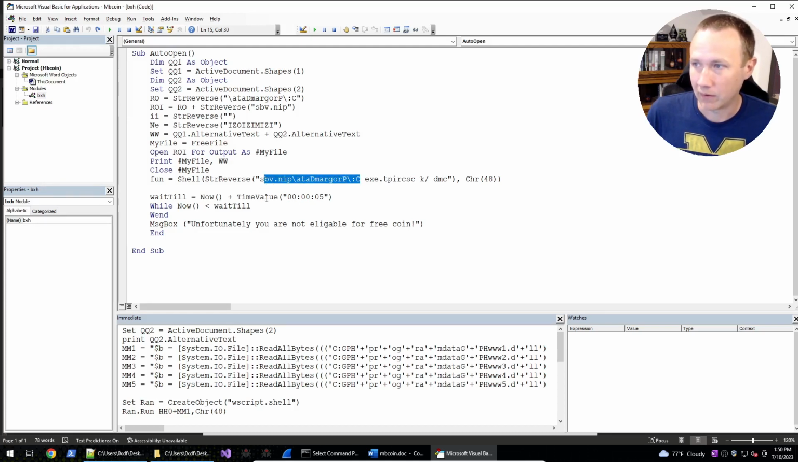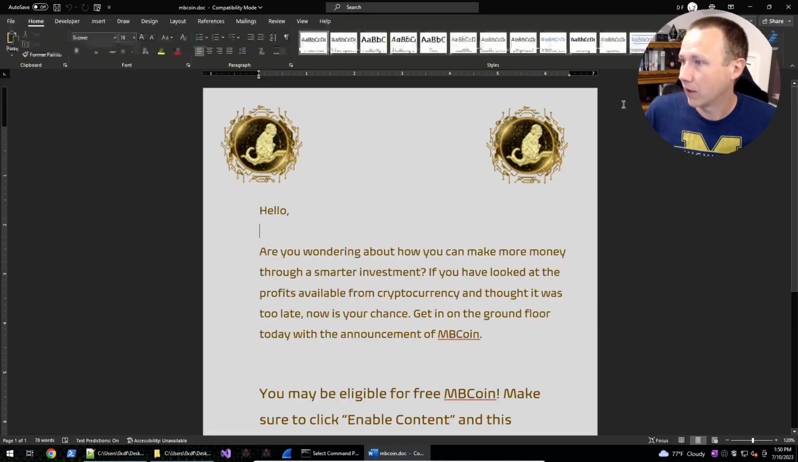Then we're going to wait about 5 seconds, and then we are going to say, no matter what, you're not eligible for coin. No one was ever going to get the coin, guys. It's kind of disappointing. So we're basically going to run this script, and we're done with the macro part here, so we can skip out of this. Let's close that. We're basically done with the document.